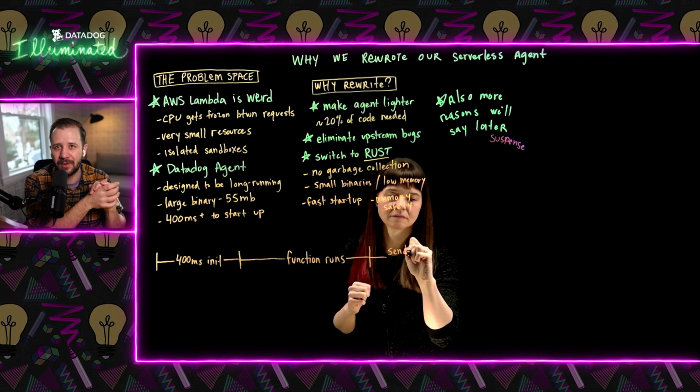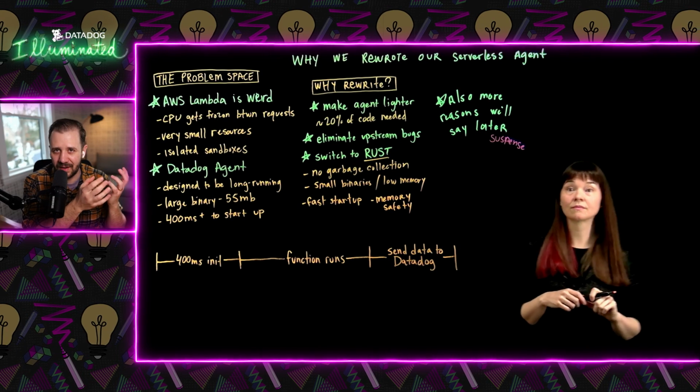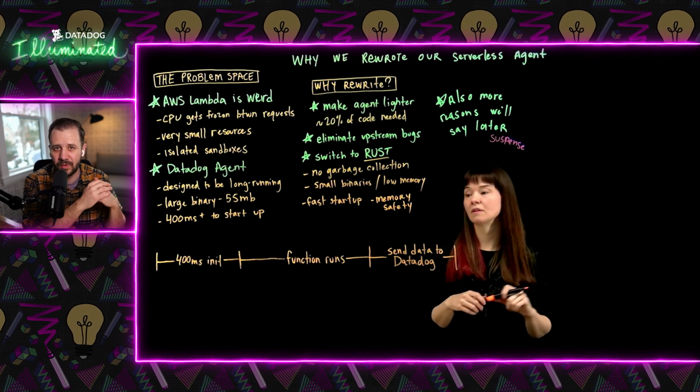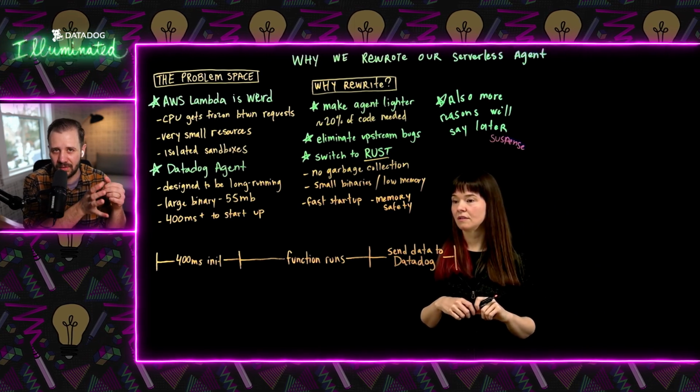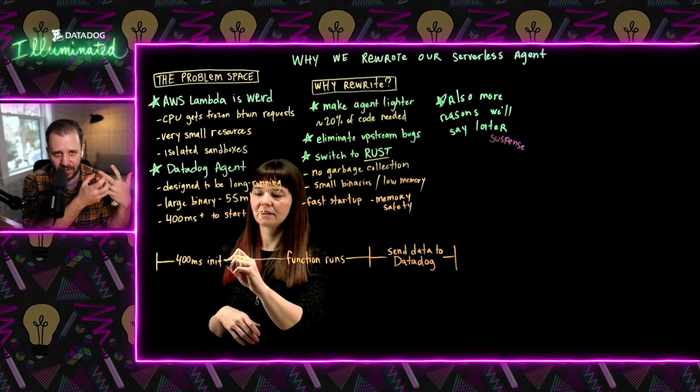No, not quite. So the very first time the sandbox boots up, by default, we'll start sending data back to Datadog, because, alluding back to our point about these being isolated sandboxes, when this first starts up, we have no idea how busy this function will be. Maybe it'll get one request for the whole day. So if we wait to send any data until Lambda decides to shut down the sandbox, we could wait 10 minutes and you wouldn't see anything in Datadog for that time. So by default, we try to send some data back to Datadog, so when people look, they see that their function has been executing.